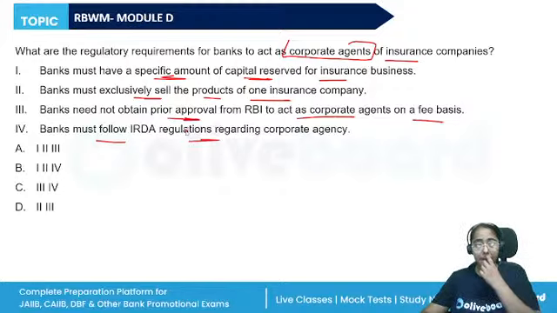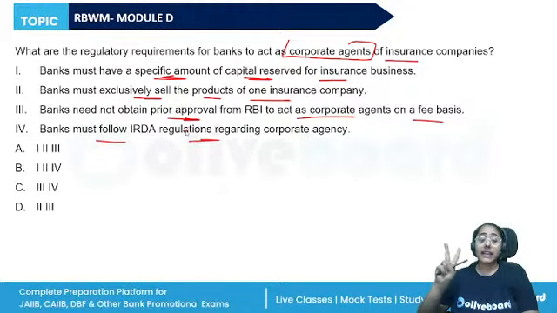So, when a bank is setting up a subsidiary or joint venture to act as a corporate agent, they should have a net worth not less than 500 crores. The minimum prescribed capital should be maintained. The NPA should not be more than 3%. It should have made a profit in the preceding 3 financial years, and the track record of the subsidiary should be satisfactory. However, when the bank is taking this insurance broker departmentally, there will be a board approved policy.